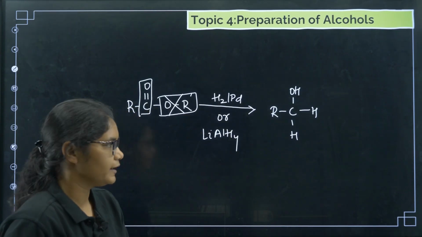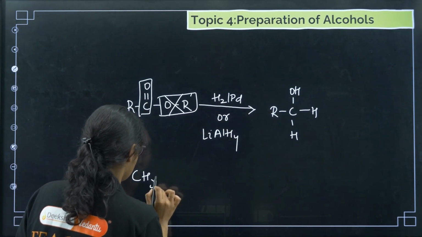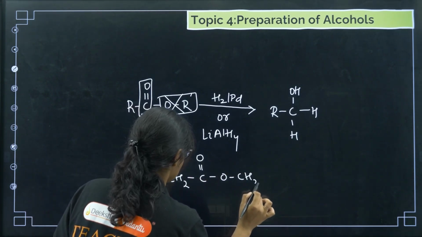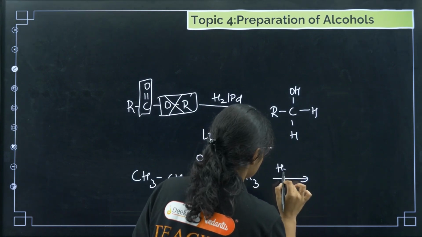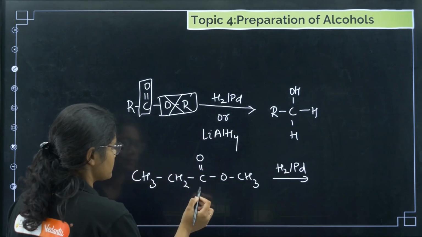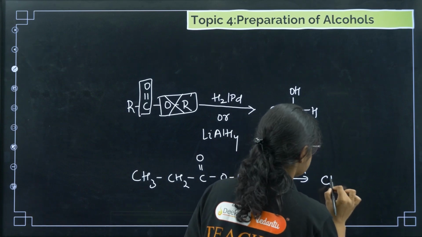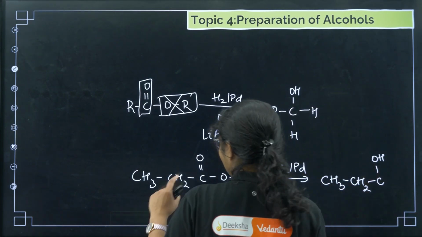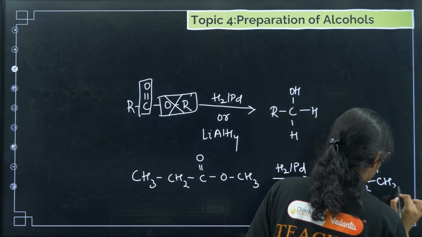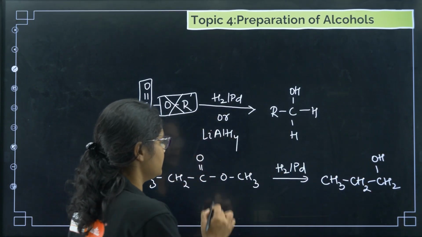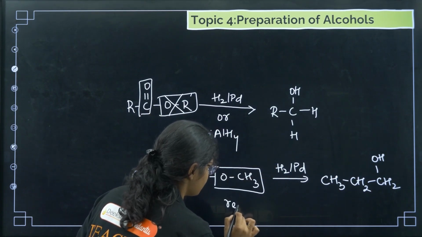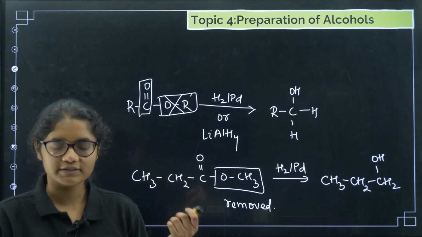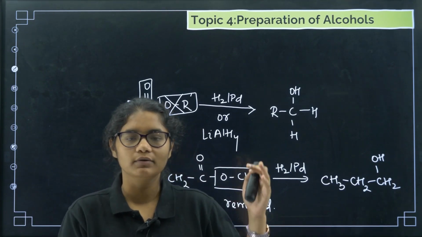Clear? Let us take one more example. CH3, CH2, COOCH3. Now if you treat it with hydrogen palladium, what will be the product here? See, this part will get converted to OH. CH3, CH2, OH. Okay, and then these 2 groups will be converted to 2 hydrogens. This one will be removed. Okay, clear? So this is how esters can react to give you alcohols.